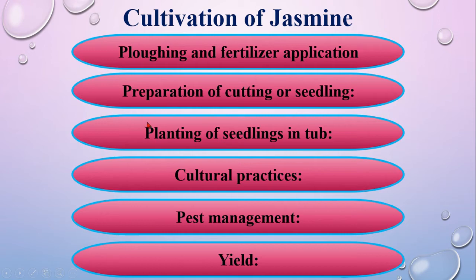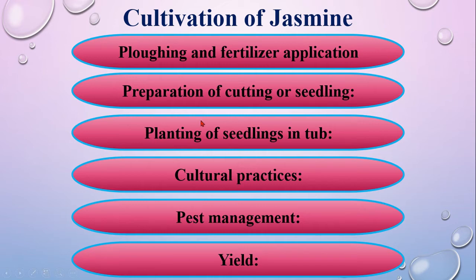Then preparation of cuttings or seedlings. The cuttings or seedlings of jasmine can be prepared from the last of summer to the last of the rainy season. The distance between seedlings and between lines should be 50 centimeters. For planting seedlings, pits should be prepared, and the soil lifted from the pits and dried in the sun. The pits should be filled with that soil mixed with organic fertilizer and wood ash. Thereafter, the cutting of jasmine should be placed in each pit.